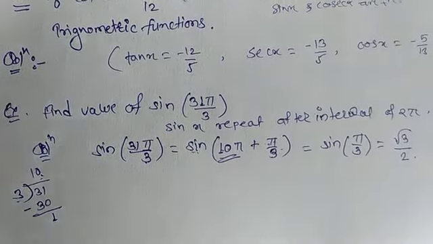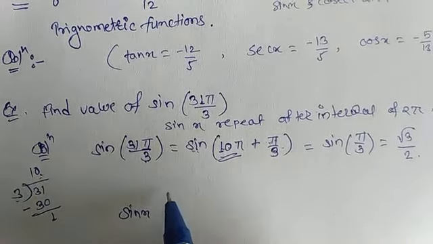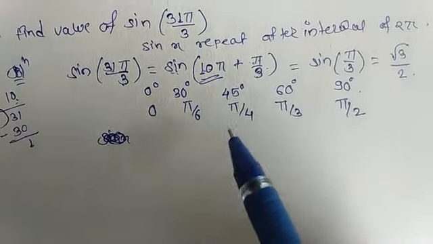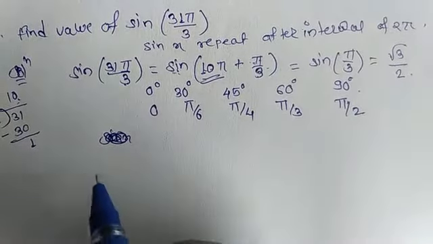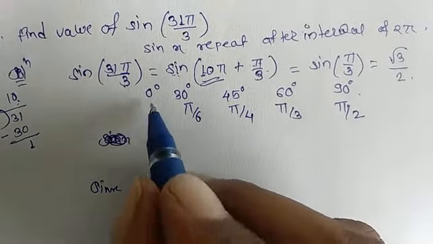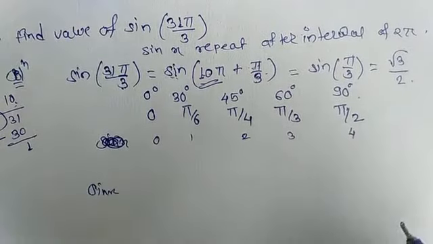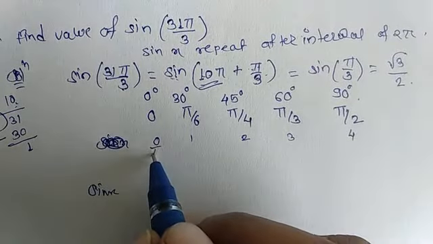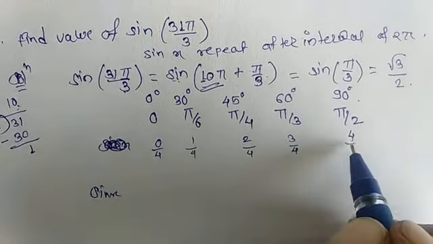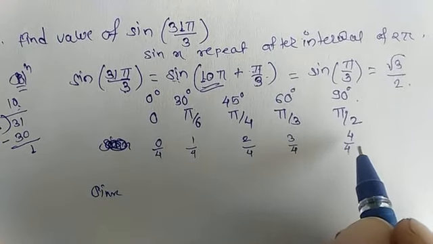Or you have to know the chart for sine x, or you can prepare a table by using a hint. Here we prepare a table for sin x. First write down 0, 1, 2, 3, 4. After that divide each term by 4, and then take the square root of each term.